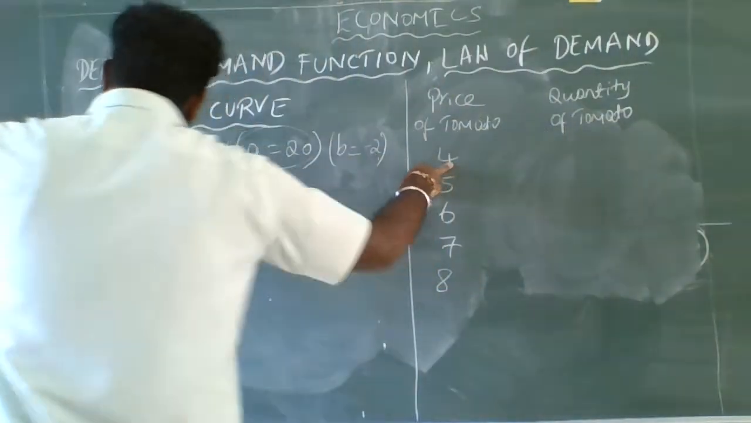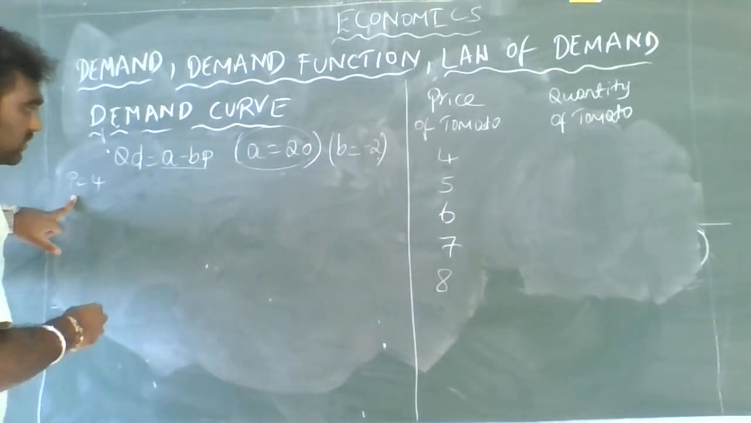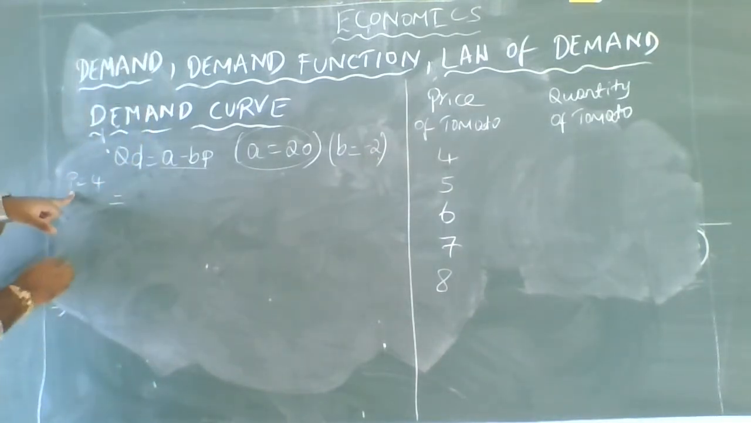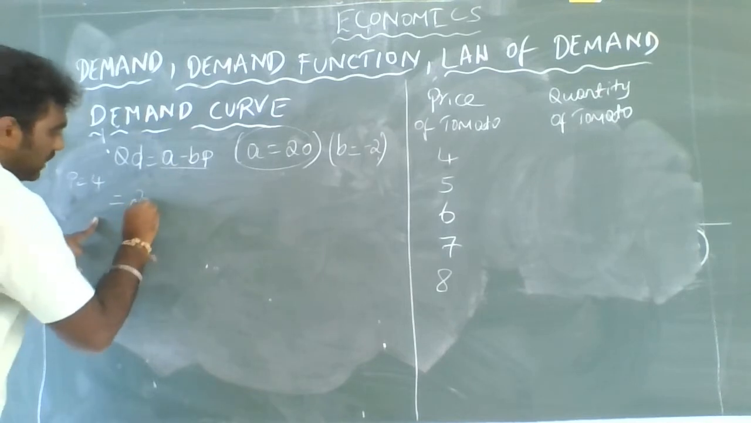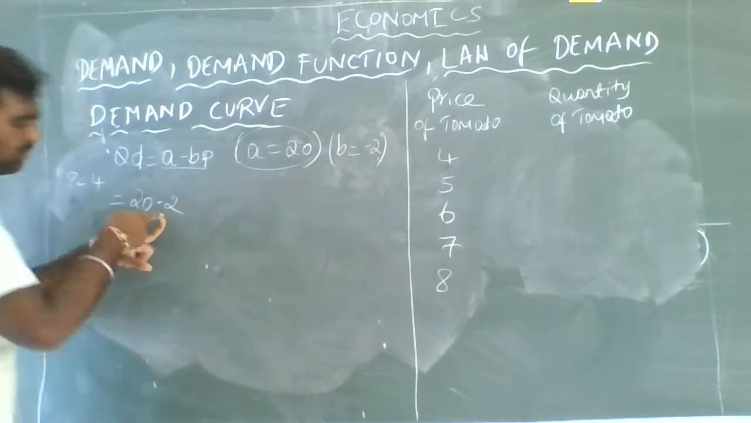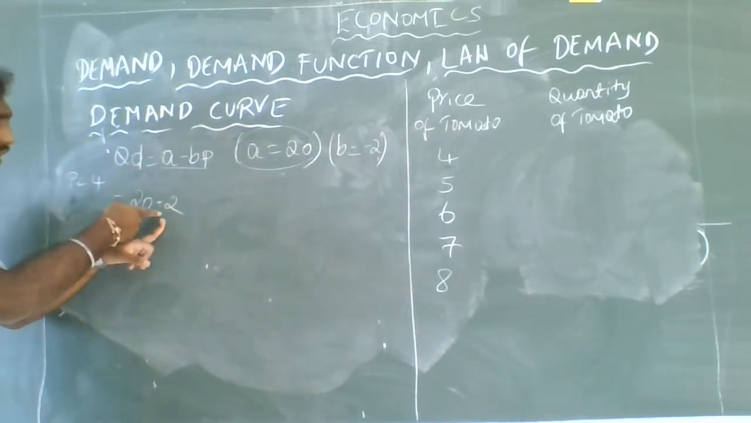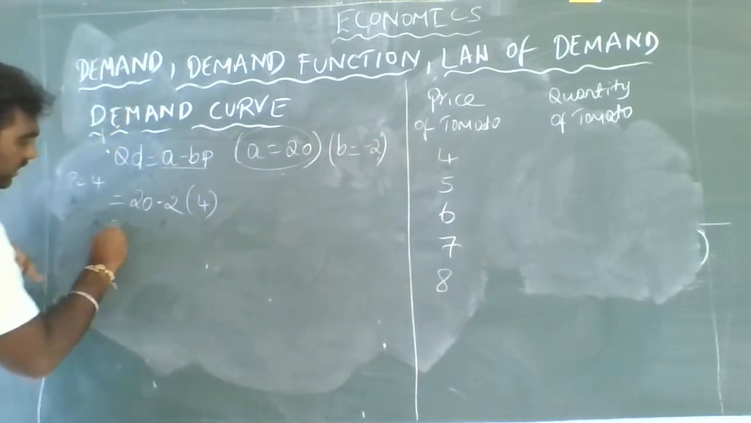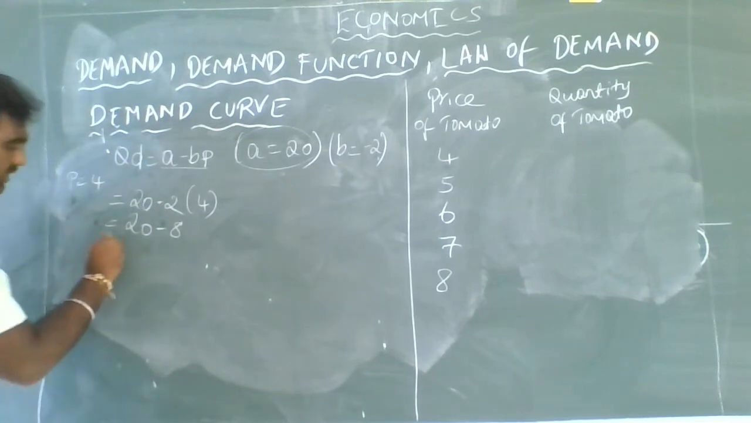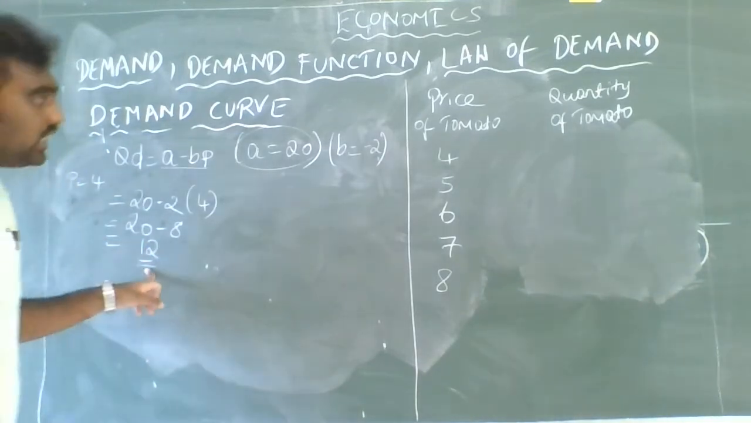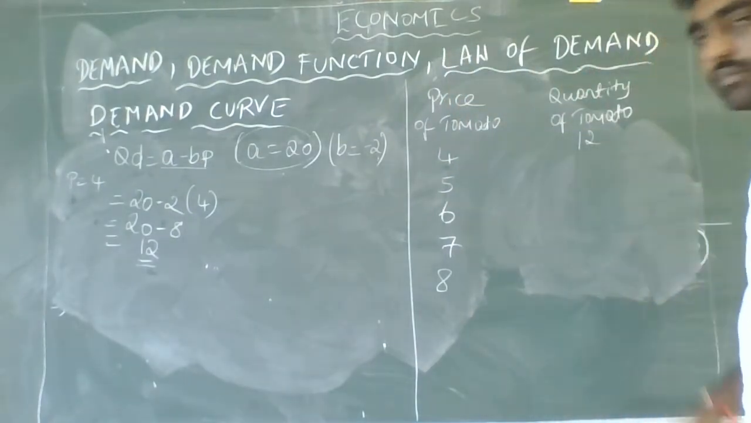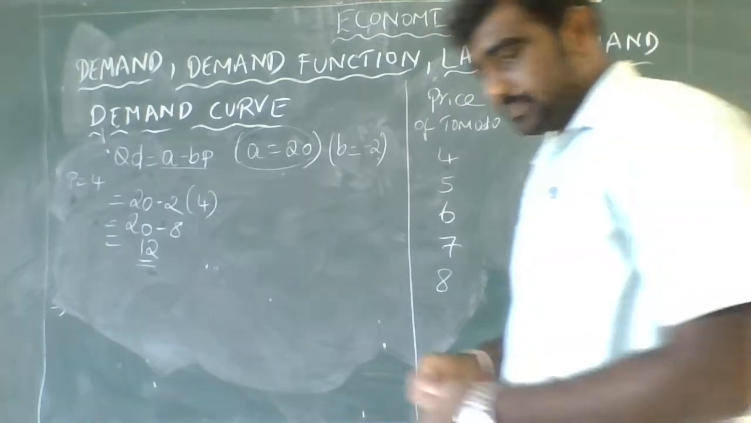First, I have taken price P equals 4. You know that A is 20 and B is -2, so I will substitute. QD for price 4 is A, which is 20, minus B, which is -2, directly substituted. The price is 4, so you can write 20 minus 2 fours are 8, which is nothing but 12. So the quantity demanded at the price of 4 by a consumer will be 12.